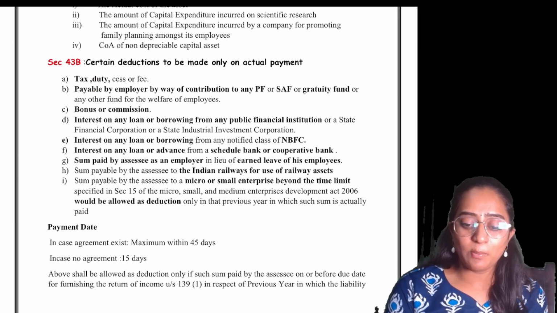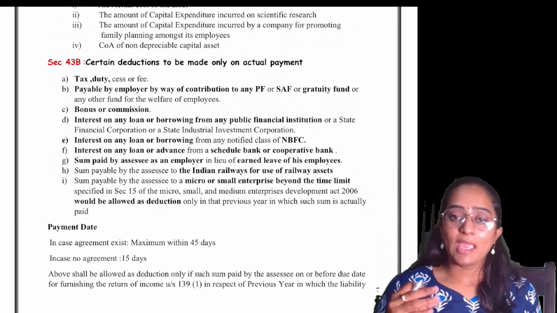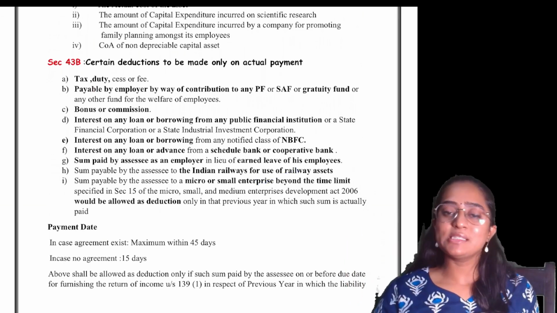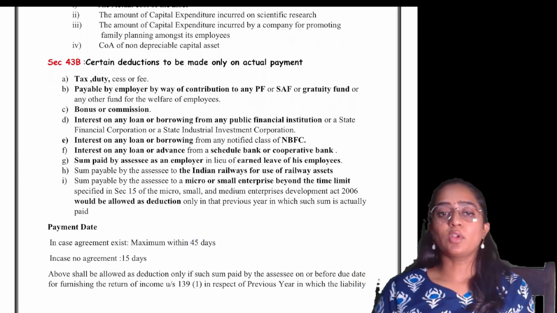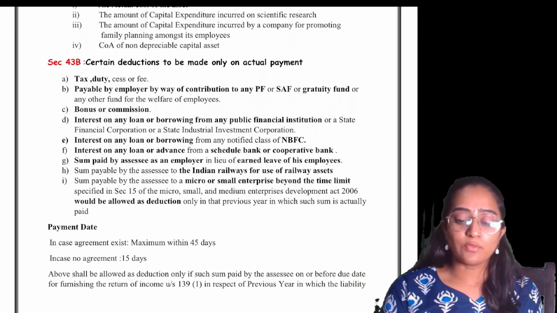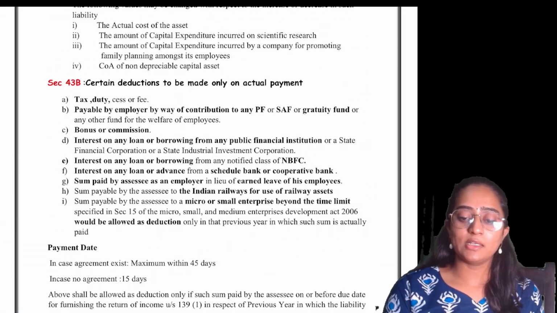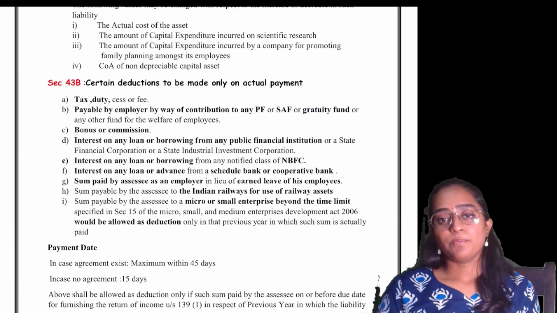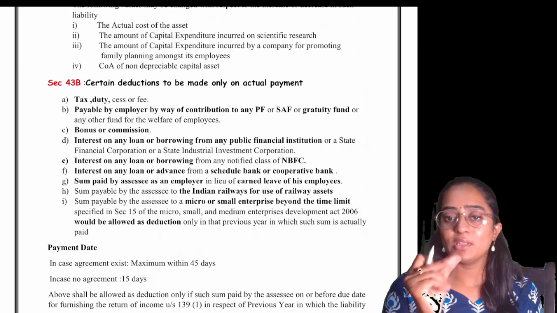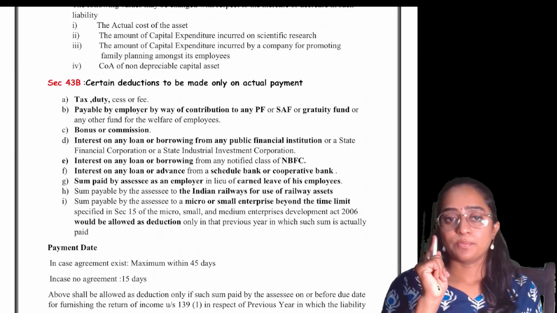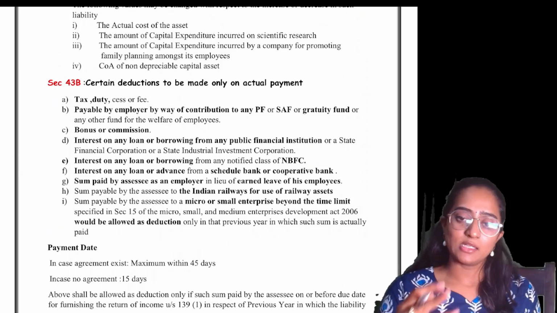See, the due date for the micro and small enterprises is this: if an agreement between the MSME and the vendor exists, then it is 45 days. If no agreement exists, you have to make payment within 15 days from the date of your invoice. If you don't make the payment, then it is added to your income as a liability. Whichever year, after the due date, you make the payment, that year it would be allowed as a deduction. If you have not made the actual payment, it will be disallowed and added as your income in that respective year.